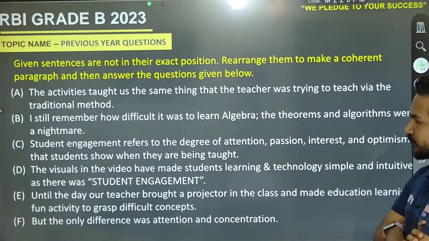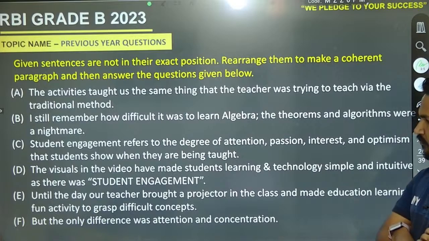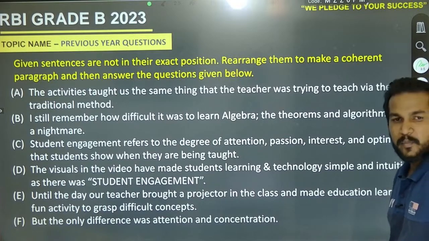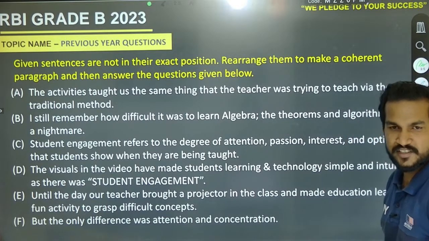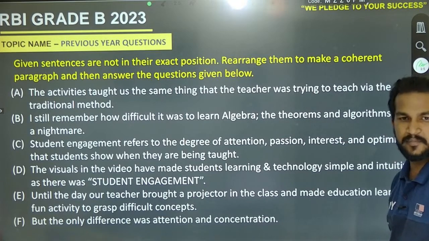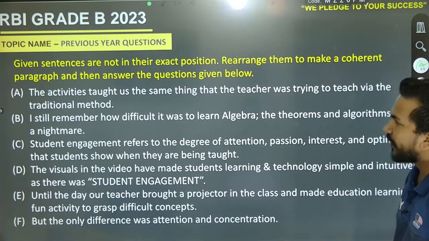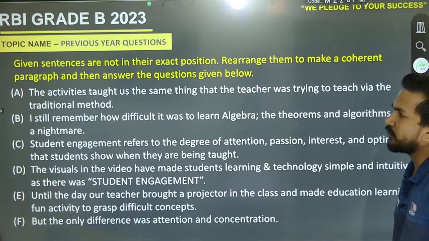Go for the right pair. After that, we are going to discuss the complete parajumble structure, how we can make it a complete para.